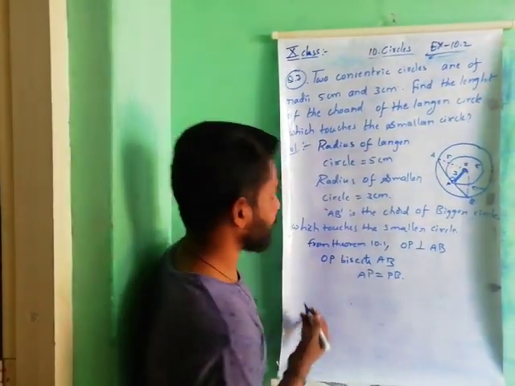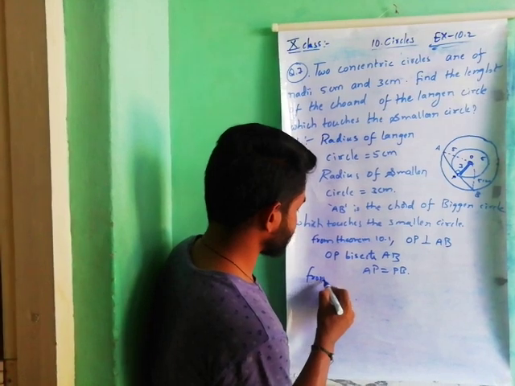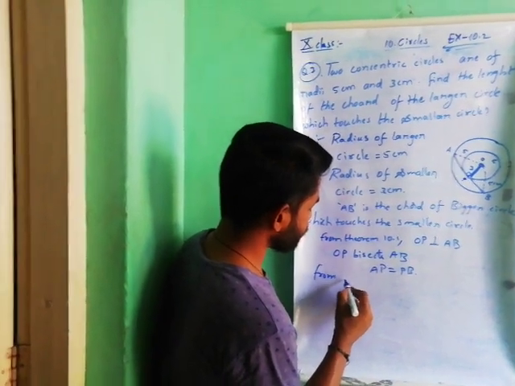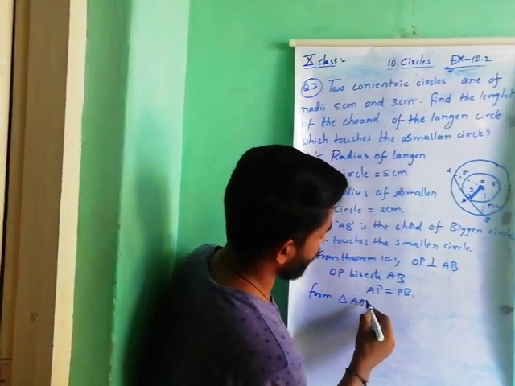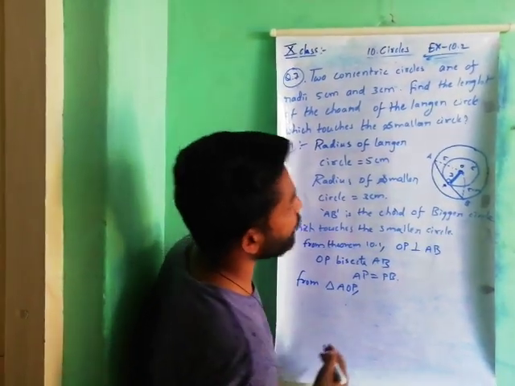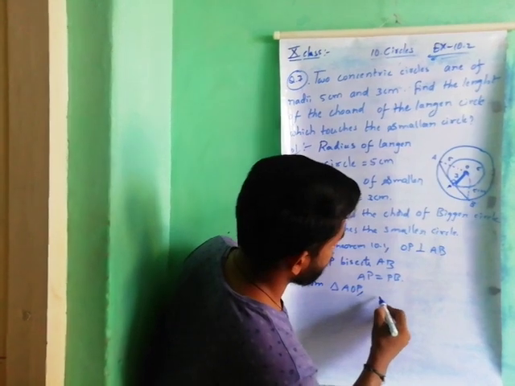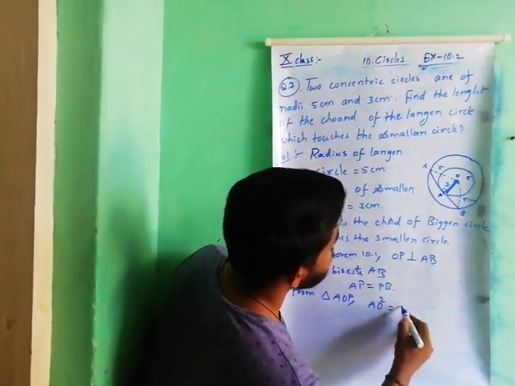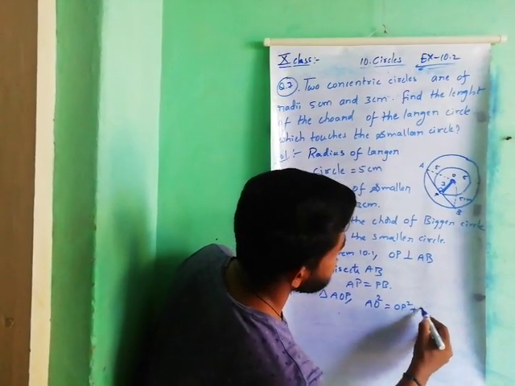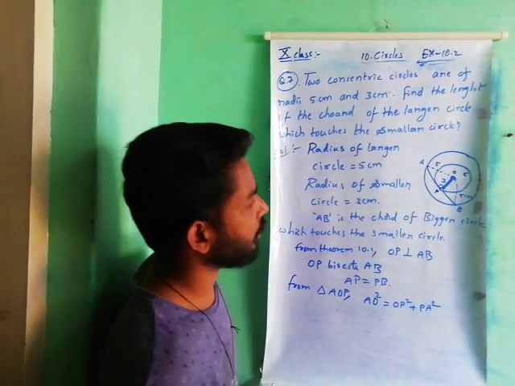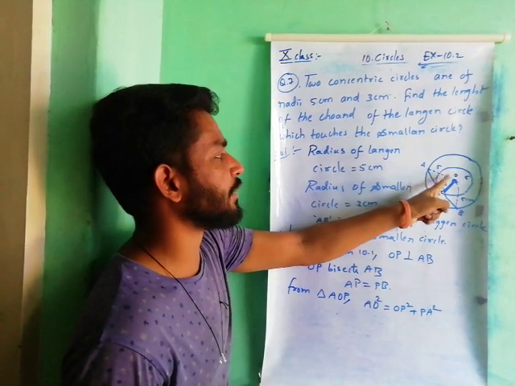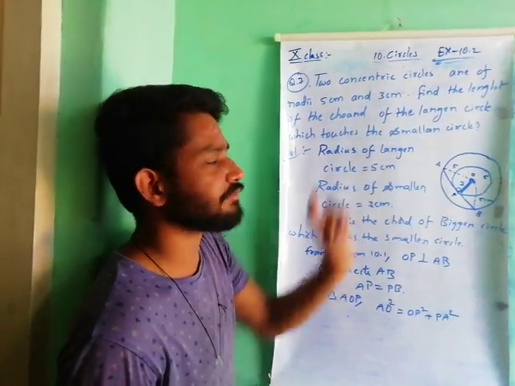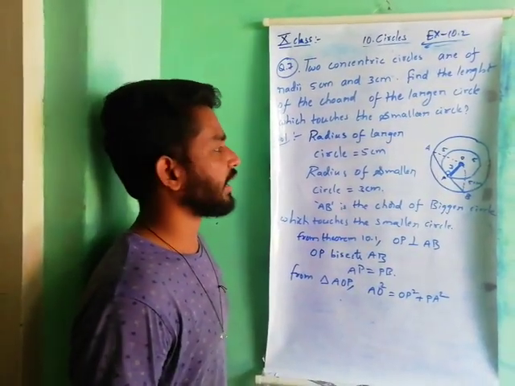Understand? So from the right angle triangle AOP, AO square is equal to OP square plus PA square. Here the square of the hypotenuse is equal to the sum of the squares of the other two sides of this particular right angle triangle.